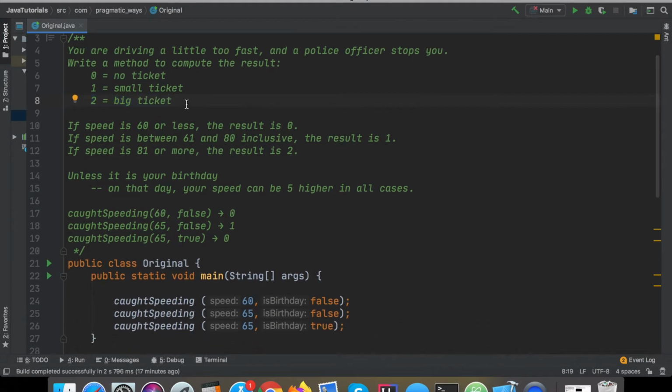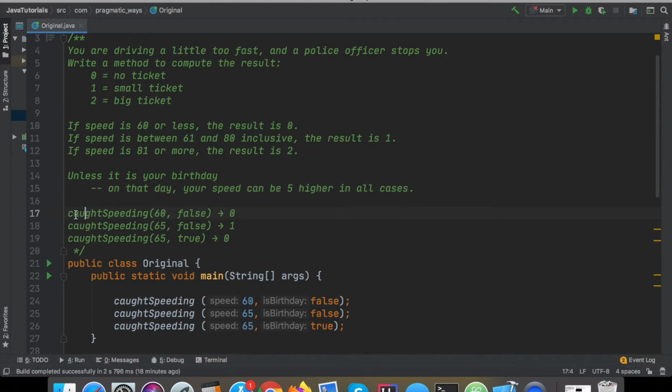To determine what integer to return: if the speed is 60 or less, return 0. If the speed is between 61 and 80 inclusively, return 1. If the speed is 81 or more, return 2. Unless it's your birthday. If it's your birthday, you get a little bit of leeway, so your speed can be 5 miles per hour higher in all cases.